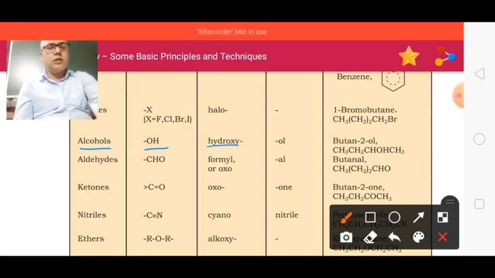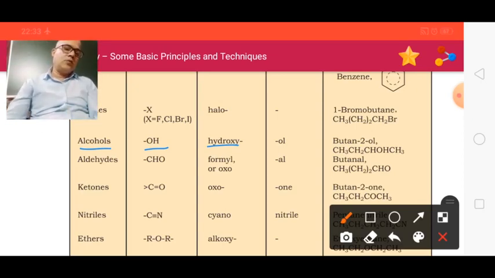But if there is only OH in the compound, then the suffix will be -ol. You will say butan-2-ol.